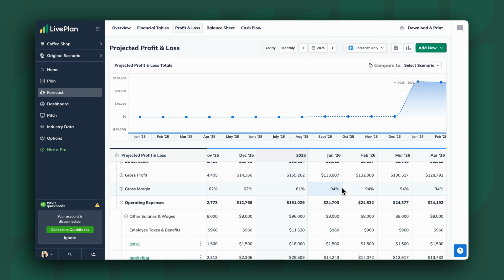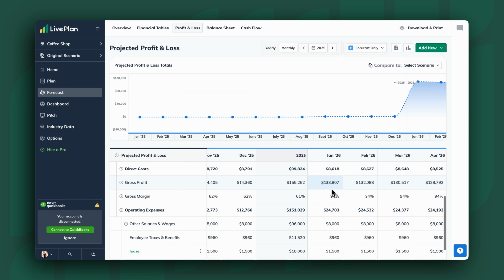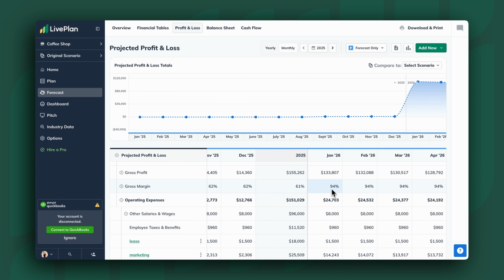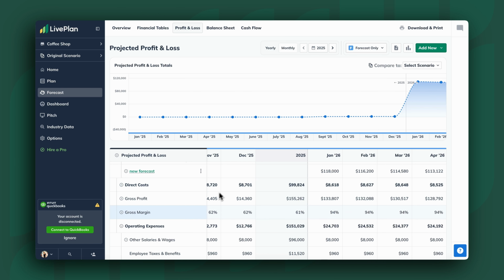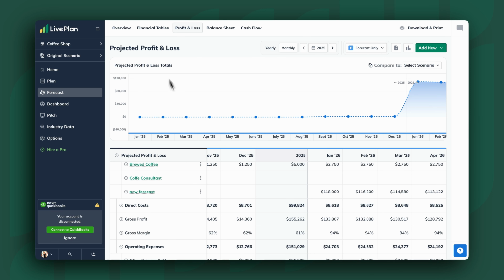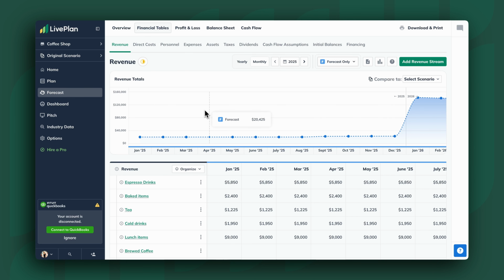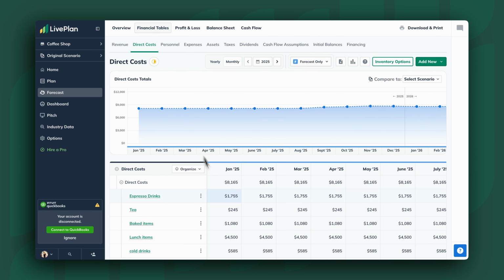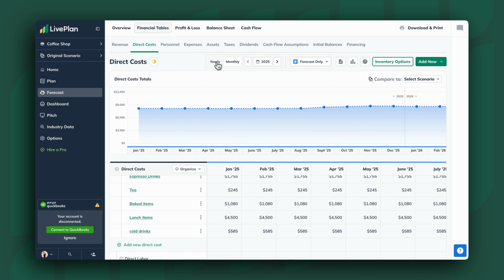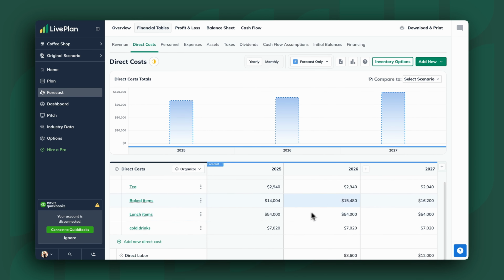and whoa, what's happening in January of 2026? All of a sudden my gross margin is at 94%. So I have something I should look at. I need to jump in here and figure out what's going on and why that is happening. Now, the key here is not the action that I'm doing. I'm going into direct costs and looking to see what's going on with them.